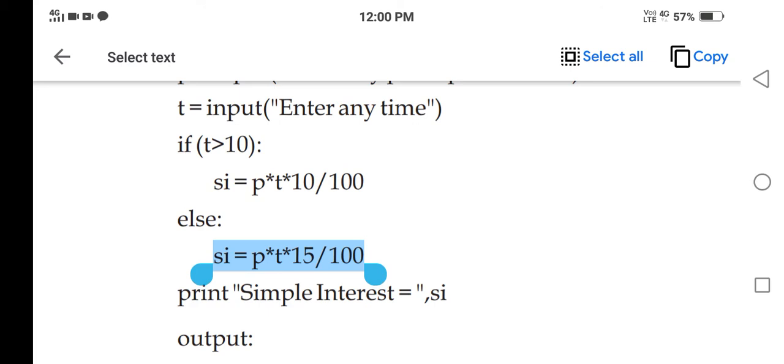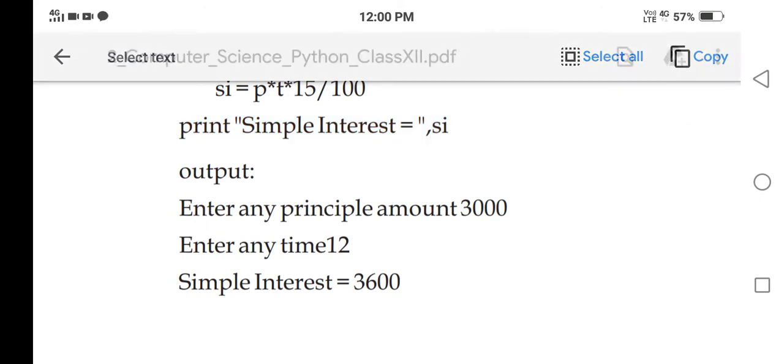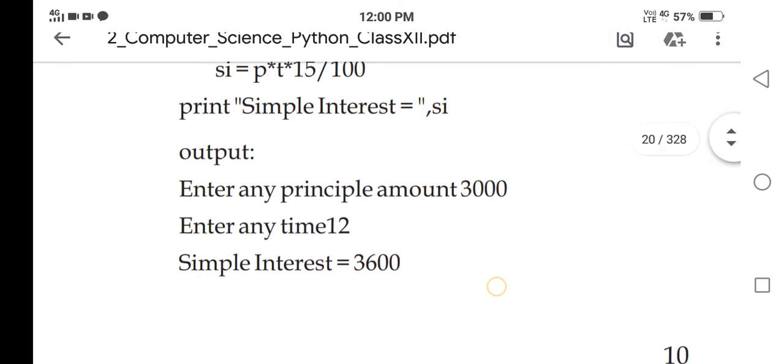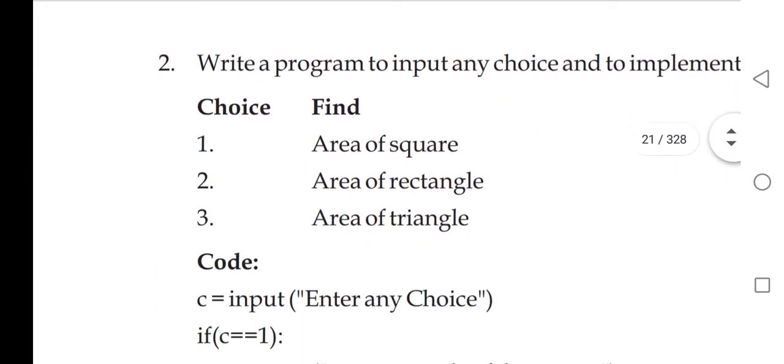So if the number of years is more than 10, the first statement in the block of if will be executed. If it fails, then the statement SI equals PT 15/100 will be executed. That's how it will work. And then finally it will print the SI calculated. So that's how this output will work. Enter principal amount, enter any time, and then simple interest is calculated and displayed because of print.